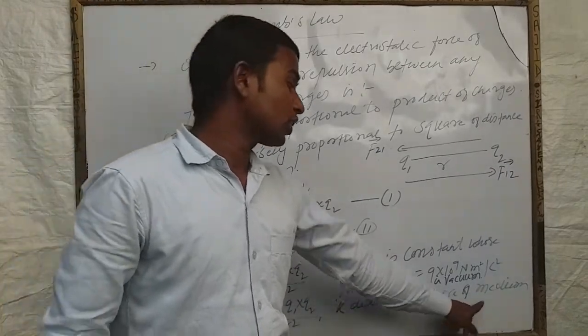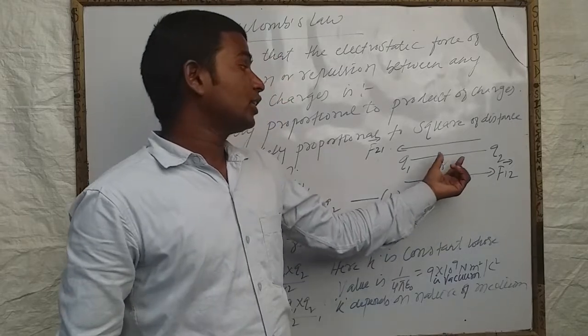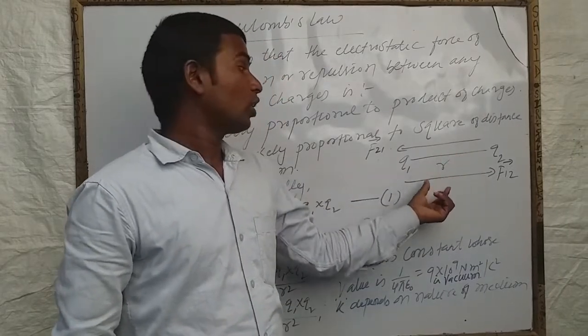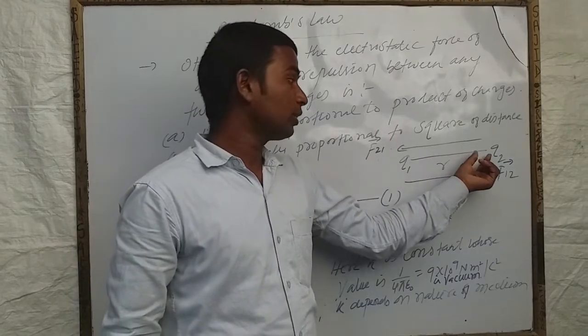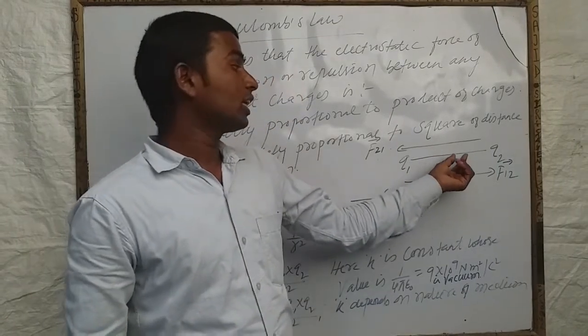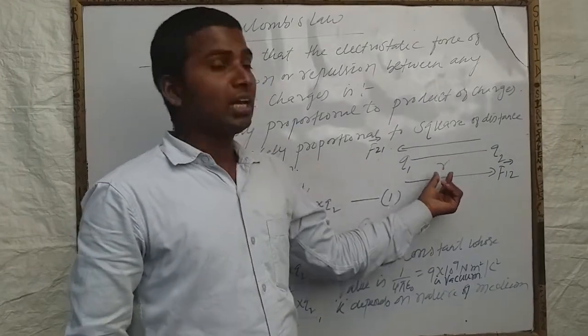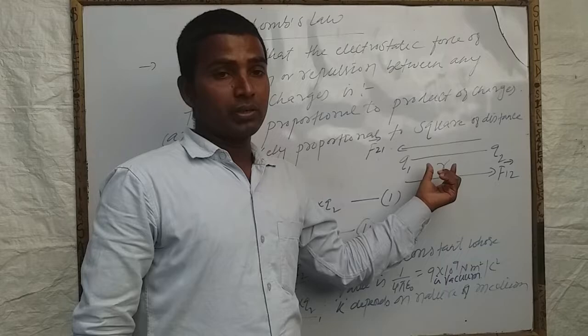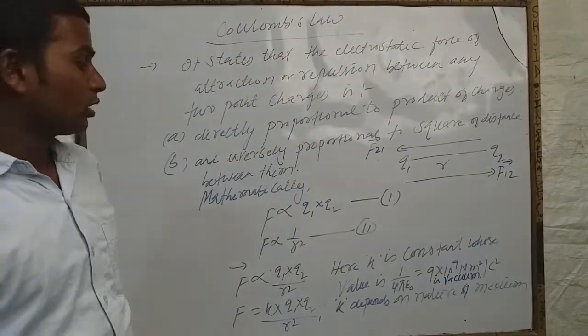K depends on the nature of the medium, which means the force interacting between any two point charges depends on the nature of the medium. That means the magnitude of force acting between Q1 and Q2 depends on the nature of the medium where they are placed, whether it is placed in vacuum, in air, in water, or in any other place. Okay, so I think you would have understood Coulomb's law. You should write it down.